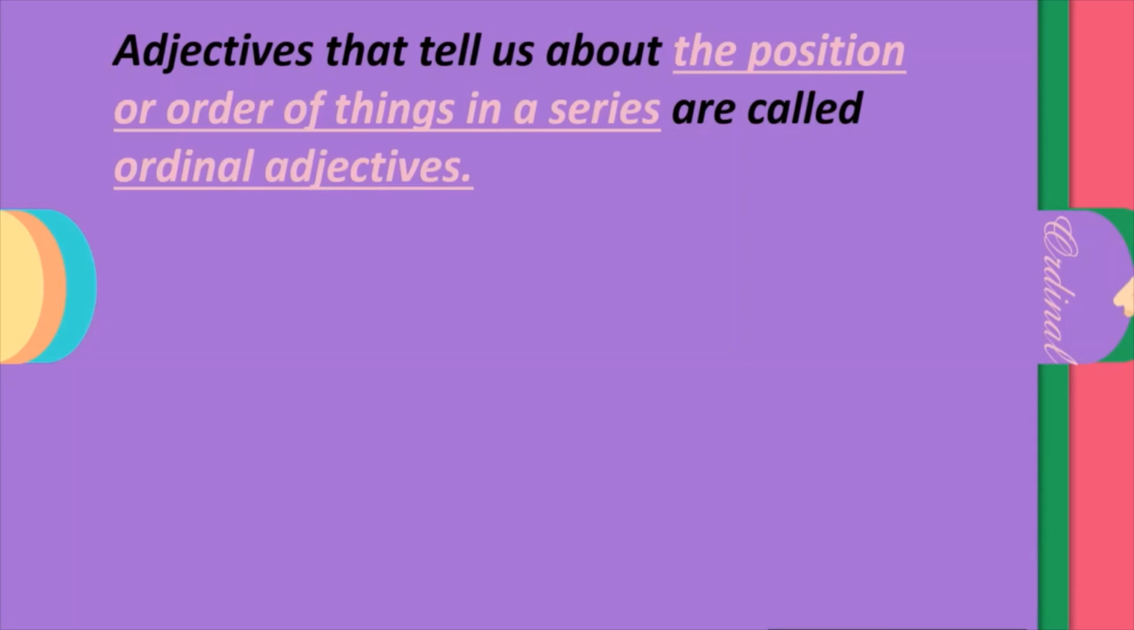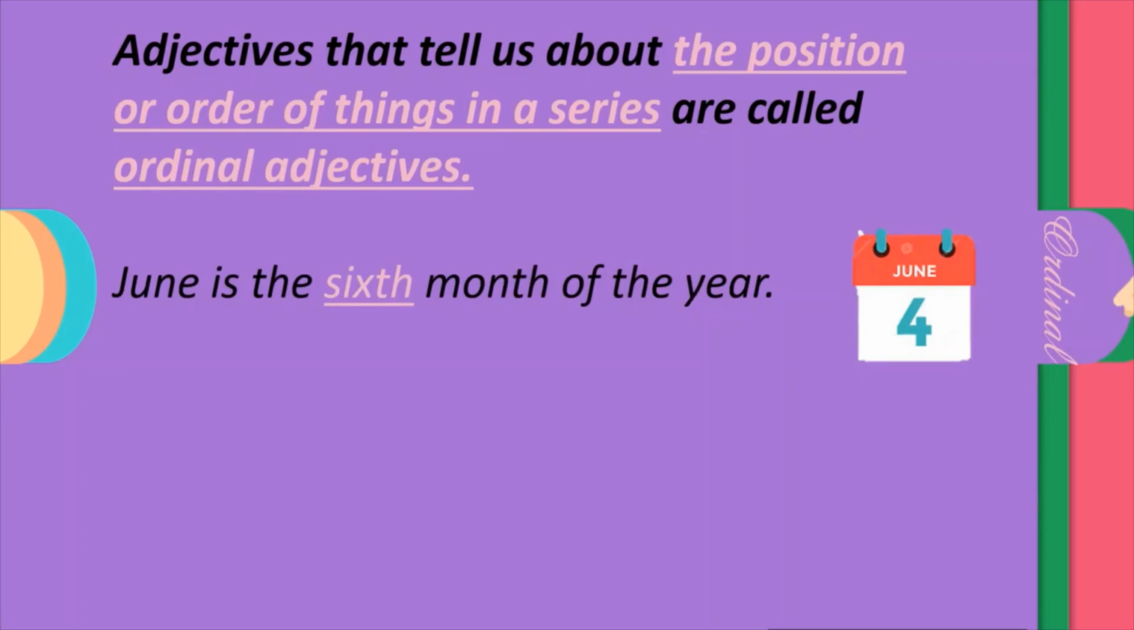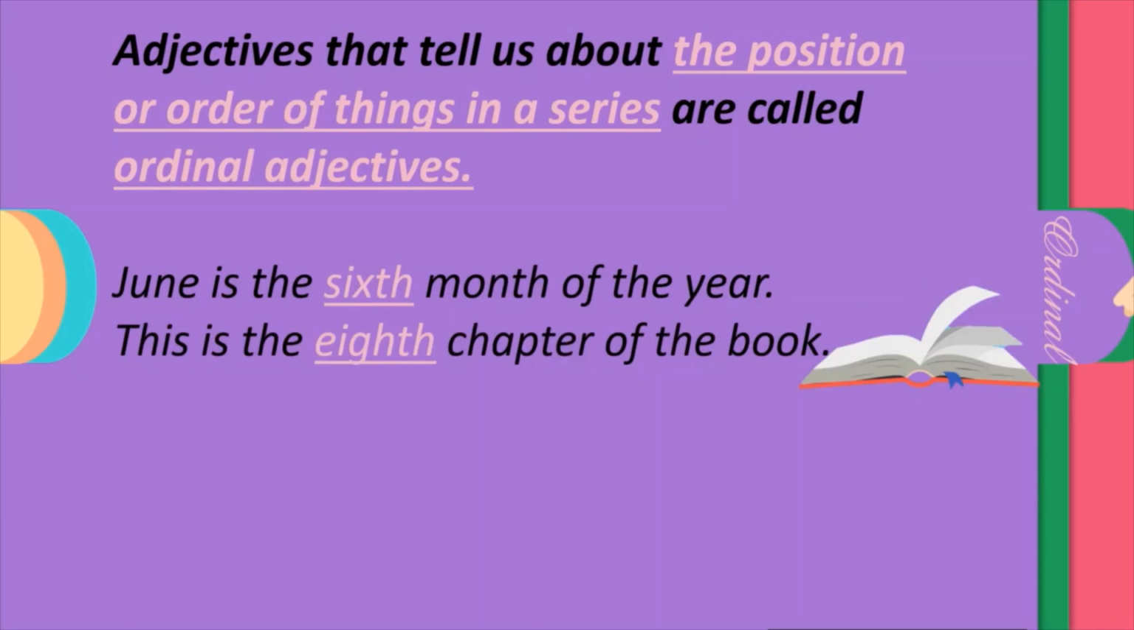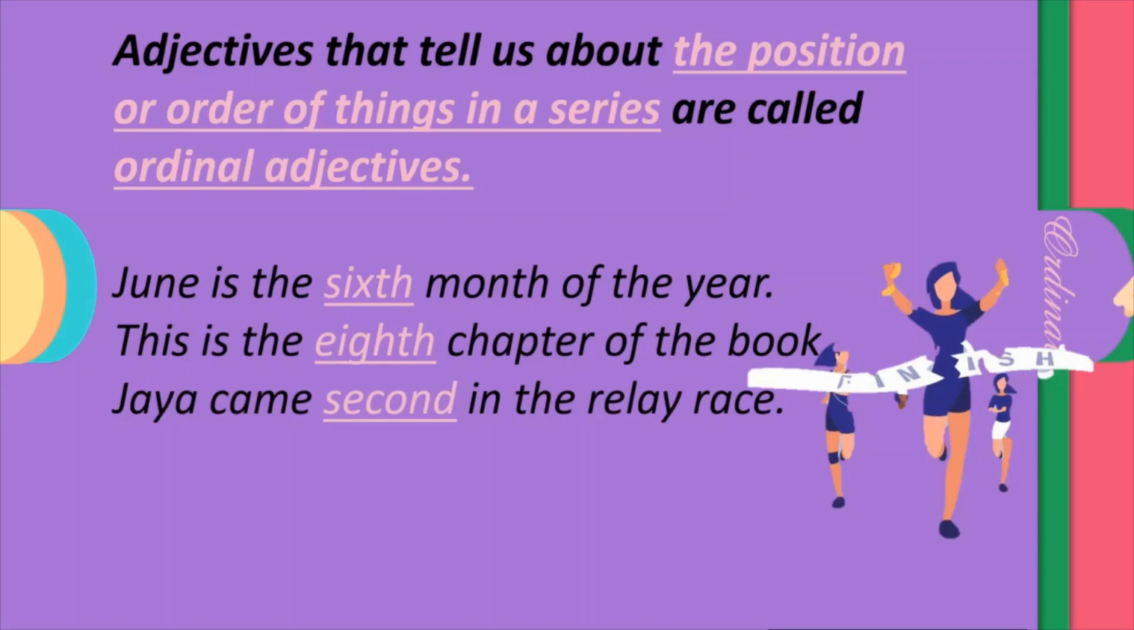Let us see the examples. June is the 6th month of the year. So among all the 12 months, June is the 6th month. This is the 8th chapter of the book. So among all the other chapters, this is the 8th chapter. Jaya came second in the relay race. So among all the other players, Jaya came second. So these are ordinal adjectives.